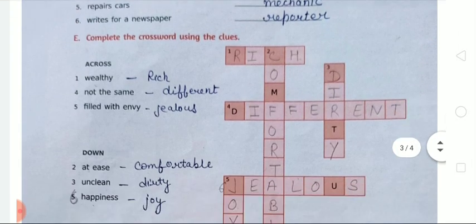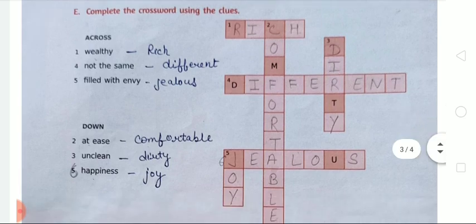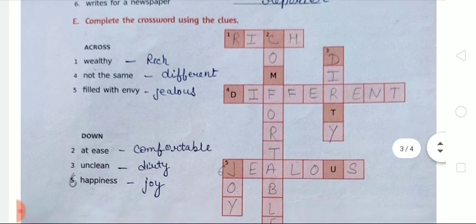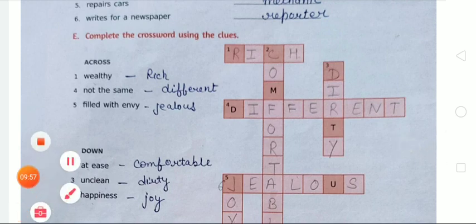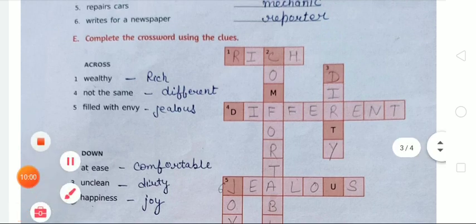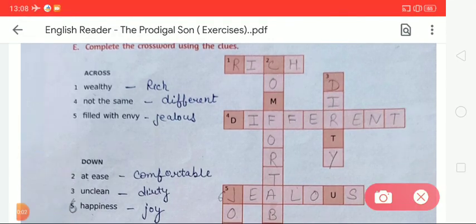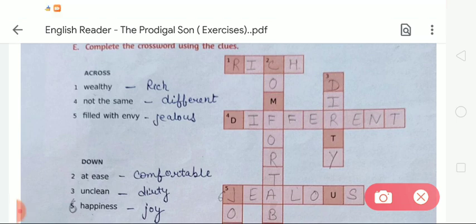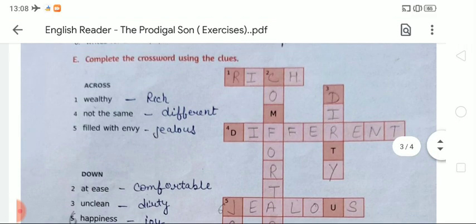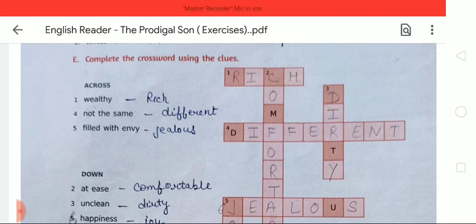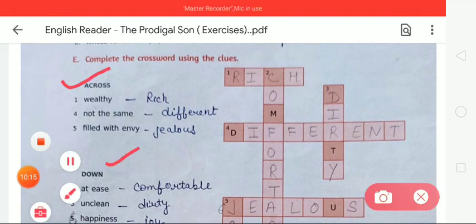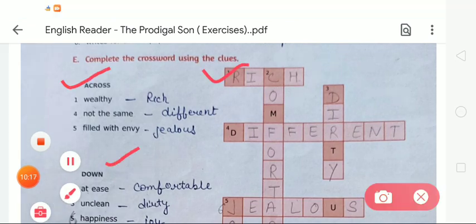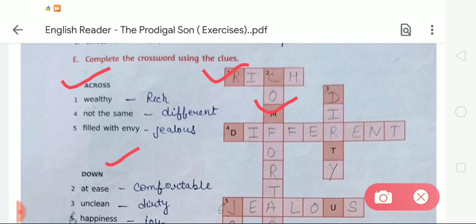After completing exercise D, now we are moving to the next exercise, that is exercise E. In this exercise, there is an activity. You must complete this activity. Exercise E: complete the crossword using the clues. Dear students, you must complete this crossword using the given clues. The clues are across and down, as you can see. You must fill in this crossword.